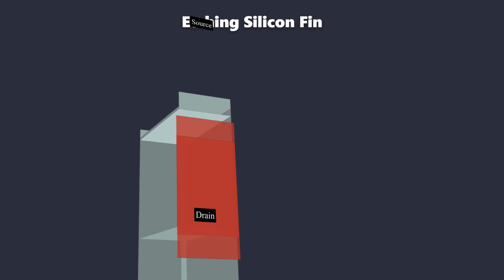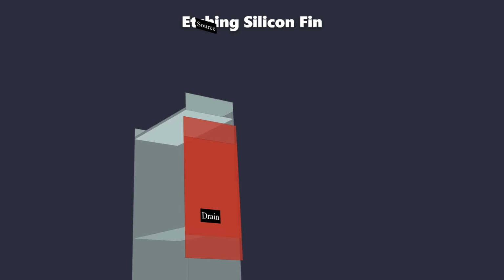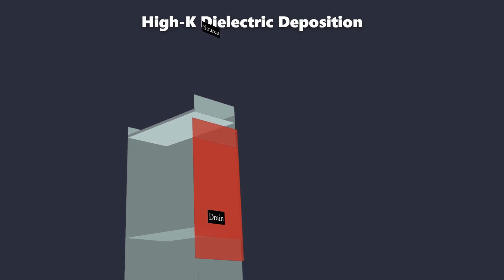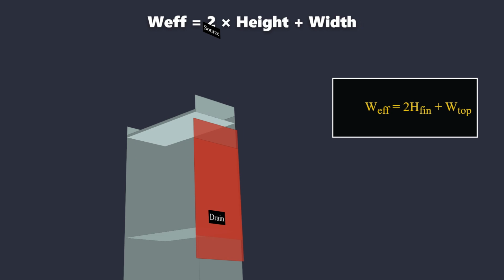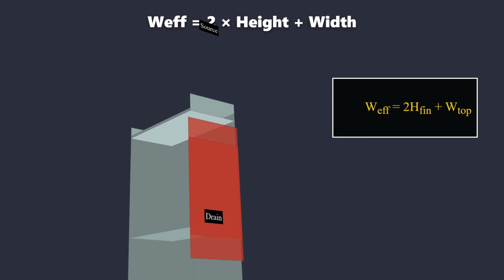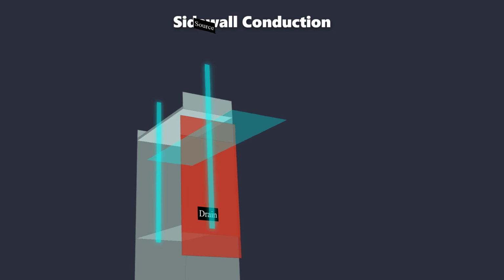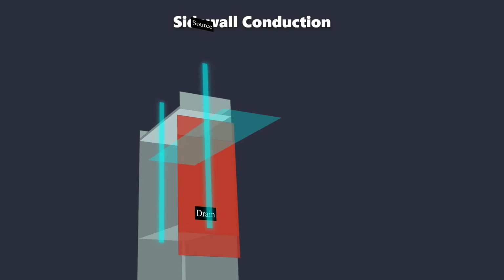Fabrication begins by etching the silicon substrate to precisely define the fins using advanced lithography techniques. High-K metal gate technology is then deposited conformally around the entire fin structure. The effective channel width is quantized and determined by twice the fin height plus the top width, multiplied by the number of fins. Current flow is primarily conducted along the vertical sidewalls of the fin.